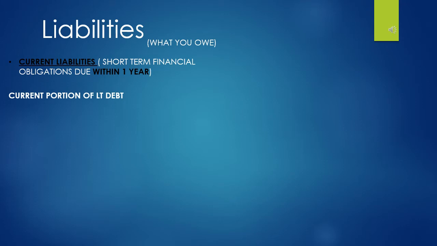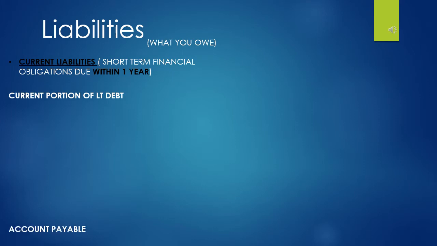An example is, let's say you take out a debt for 3 years, or a loan from the bank. The portion of this loan that's for this year, that's less than 1 year, is considered as current.